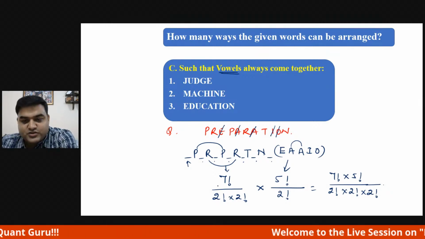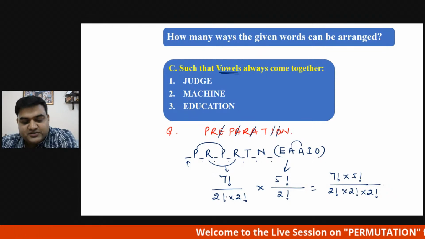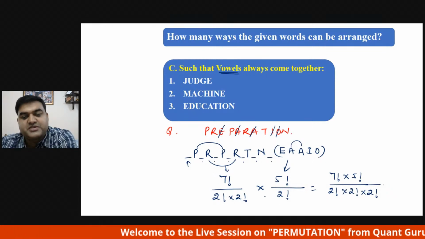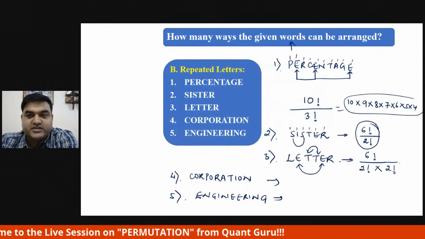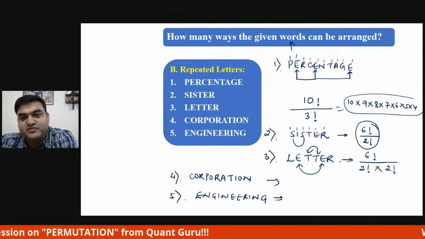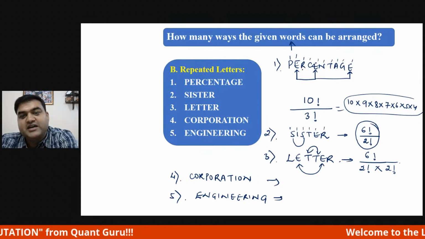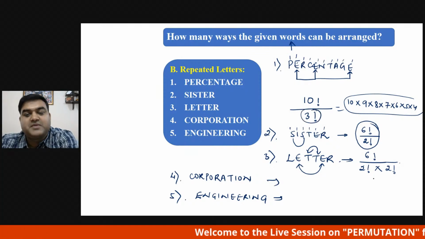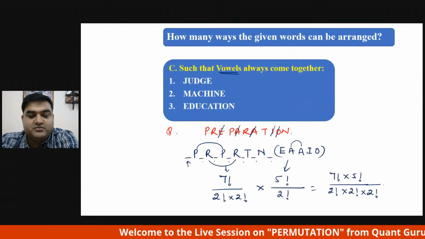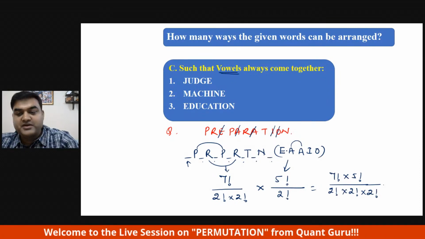Then Kirti has also done it right, but she forgot dividing the repeated numbers. If you go back to part 2, I'll just tell you about repeated numbers. That is what we have done. We counted how many are there, so 10, and then we counted the repeating alphabets and divided by that. Correct? So that is what has happened here. Hope you have understood.